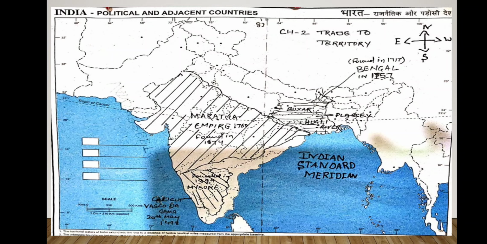And if they failed to do so, their territory would be annexed or captured by the East India Company as a penalty. This way they started capturing many areas.